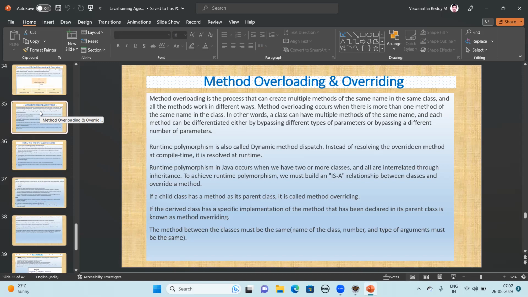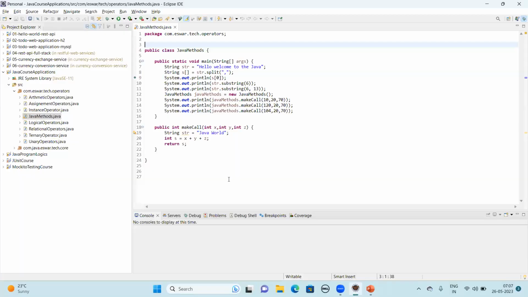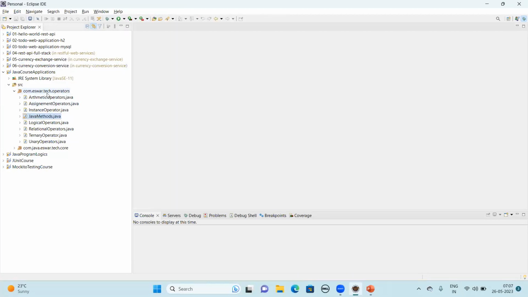So that is the reason we say method overloading: the same method name with a different number of parameters. They can also be different data types. This way we can achieve method overloading. Right? So let's see an example now. Let's create one class.